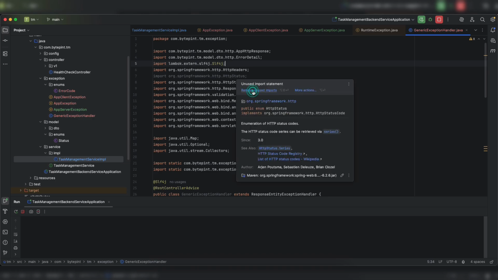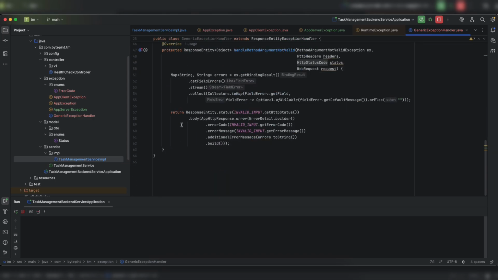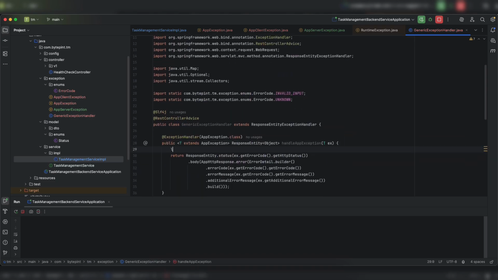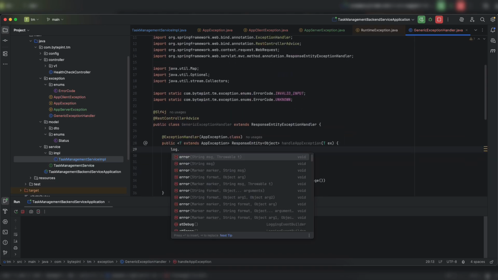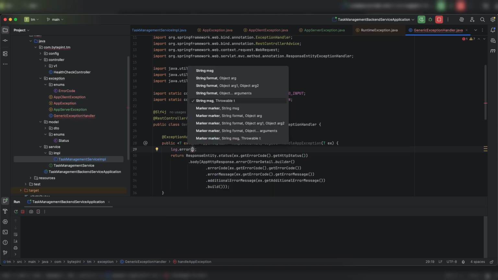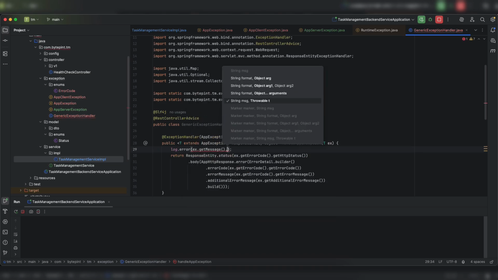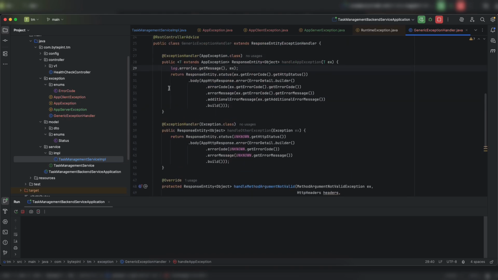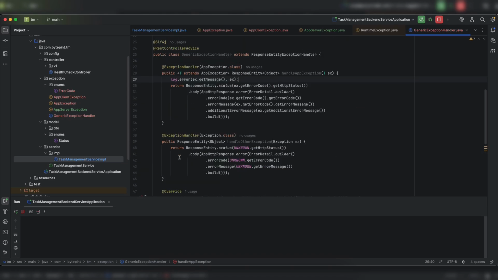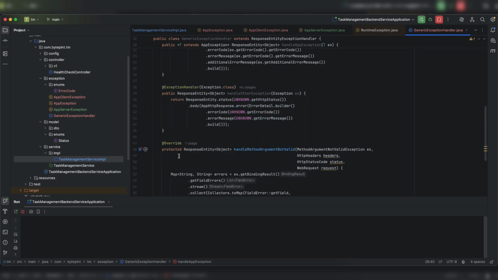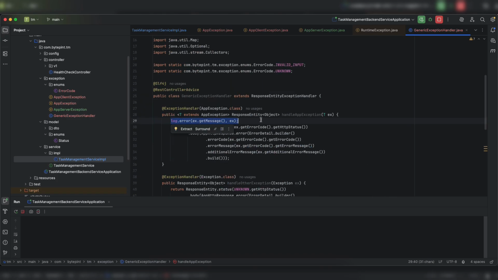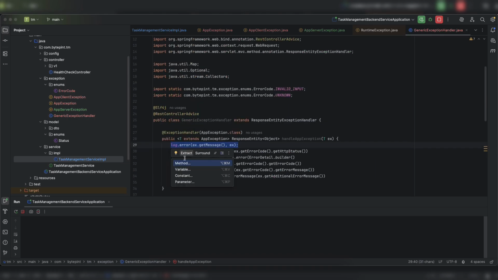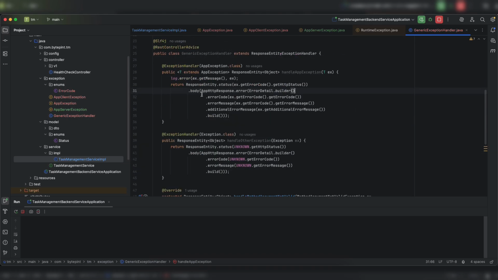So just annotate this with @Slf4j. Now you get a variable named log. Then you can use log.error, and you can say ex.getMessage and the actual exception. Okay. A similar line I need to put everywhere. So rather than creating this log.error in every method, let me create a method which will return me this body.